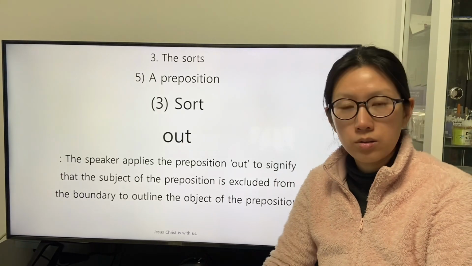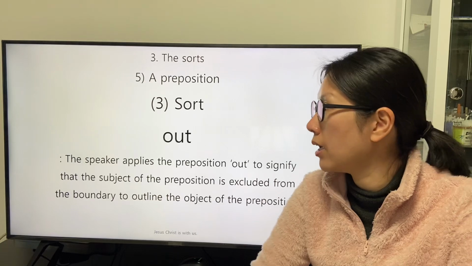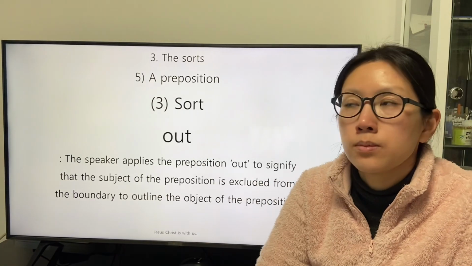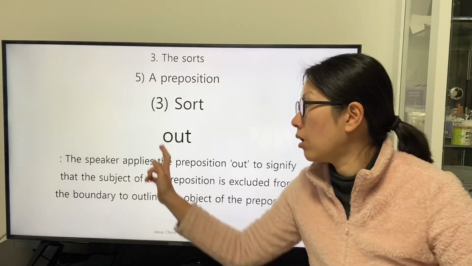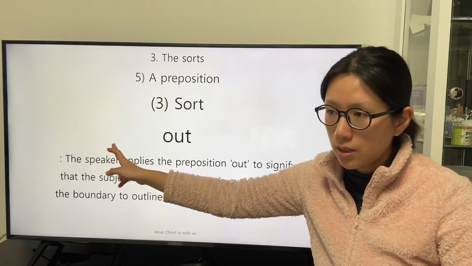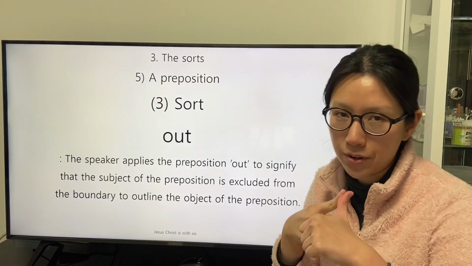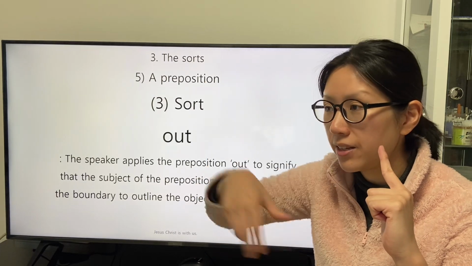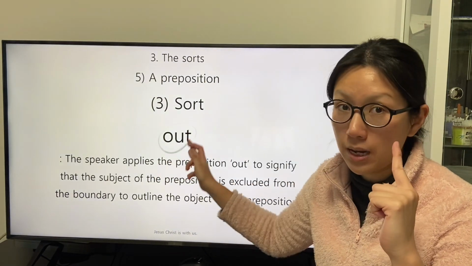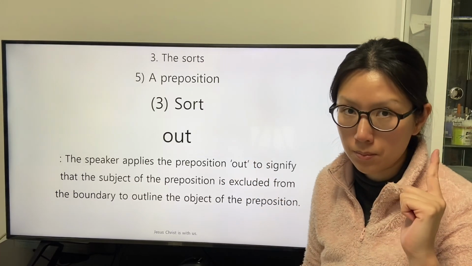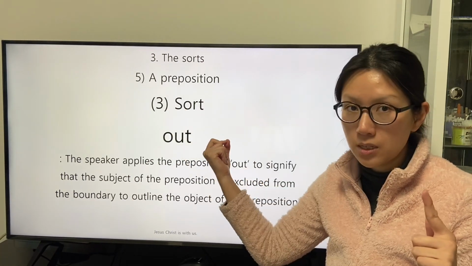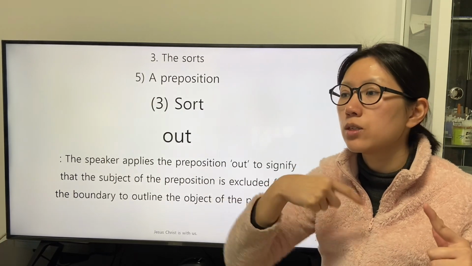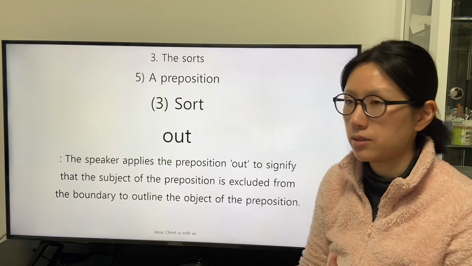The next preposition we will study about is the preposition out. The subject of the preposition out exists at first, and the subject of the preposition out starts and gives the definition of the preposition out to the object. The object receives and completes the interaction with the subject of the preposition to go back to the original state.